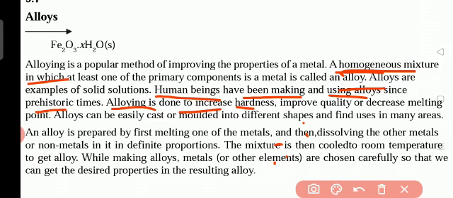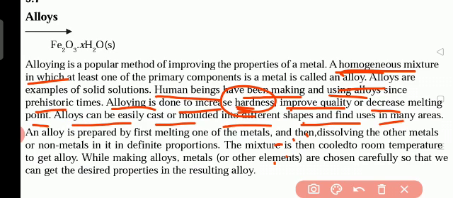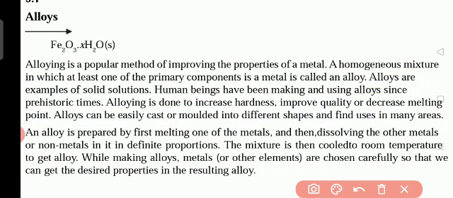And another reason is to prevent rusting. To stop rusting also, they use two metals or a metal and a non-metal. It is called an alloy. The first one is what? To improve the hardness, they use alloys. Improve the quality or decrease the melting point. Alloys can be easily cast or molded into different shapes and find uses in many areas. Windows, doors, benches, tables, in different shapes we are getting.